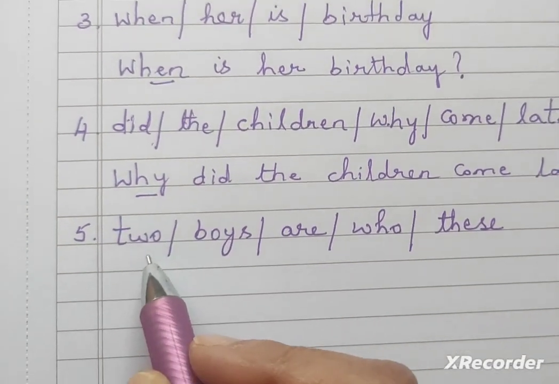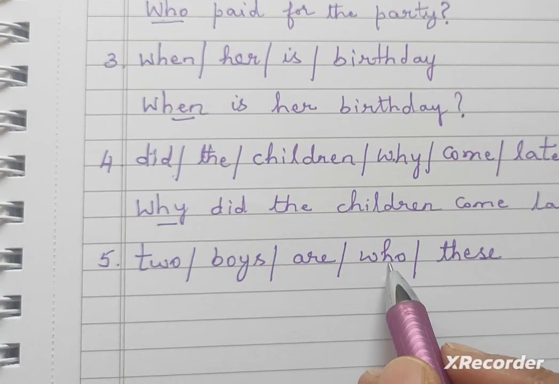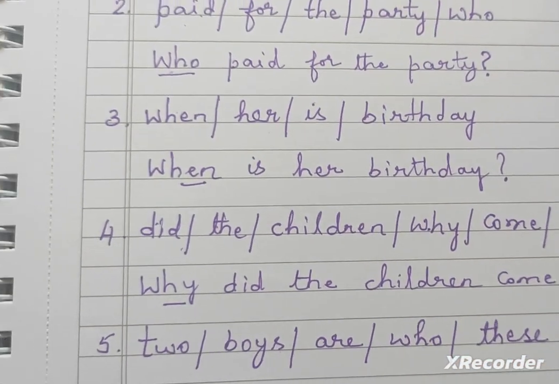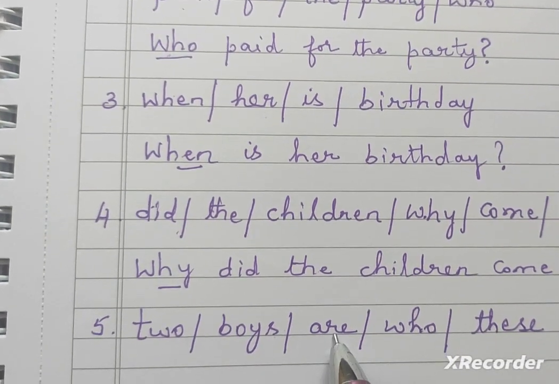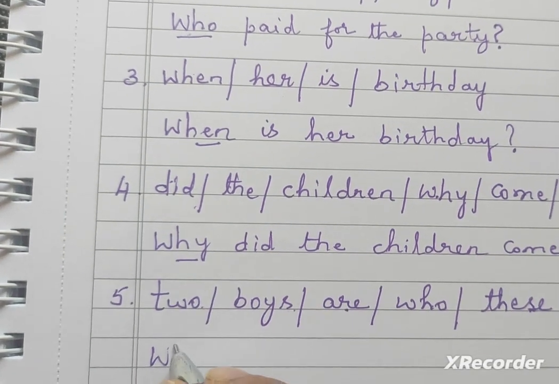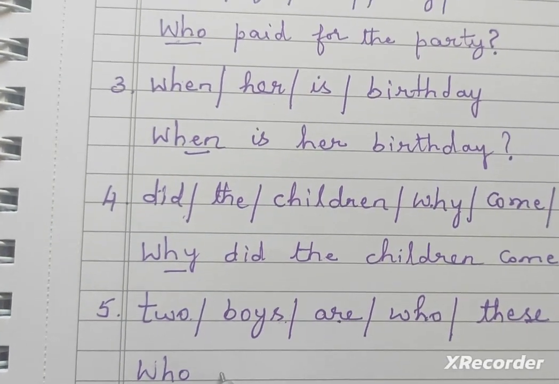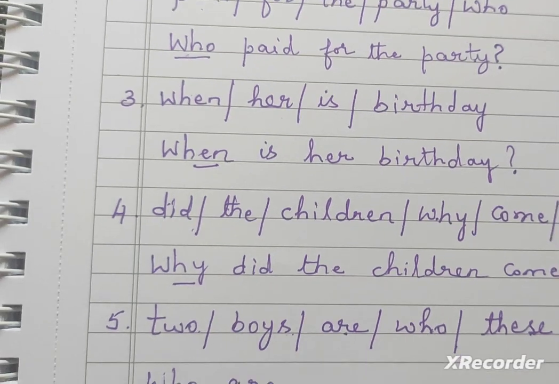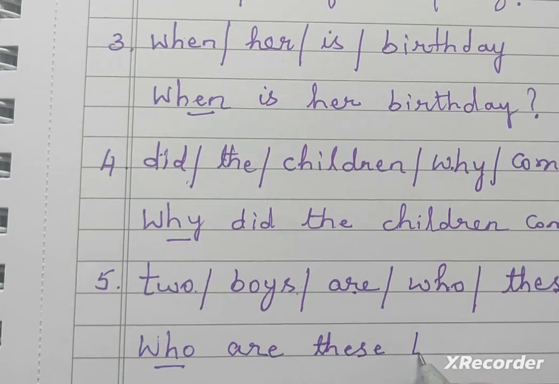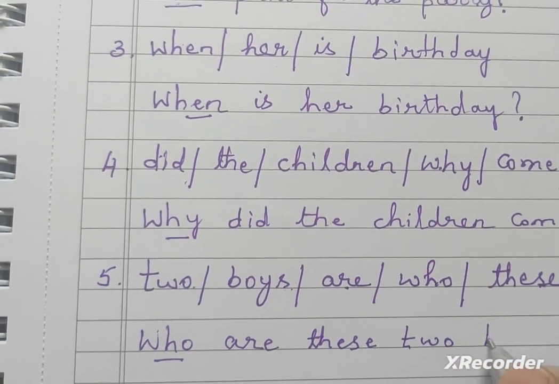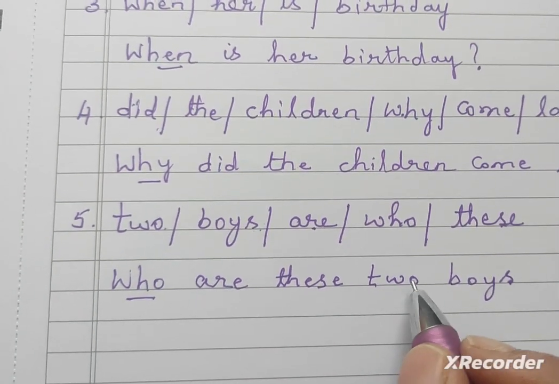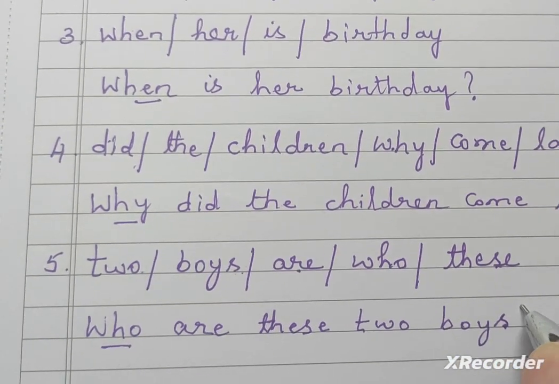And now see the last one. Two boys are who these? Is it a correct sentence? No. Who are these two boys? That is how you are framing the question. Who is a question word. Who are these two boys? This is how you are going to ask the question. Who are these two boys? Keep a question mark.